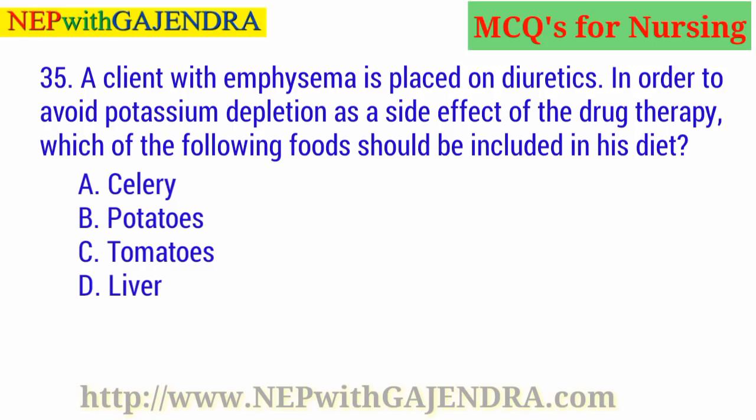A client with emphysema is placed on diuretics. In order to avoid potassium depletion as a side effect of the drug therapy, which of the following foods should be included in his diet? A. Celery. B. Potatoes. C. Tomatoes. D. Liver. Guess the right answer. Right answer is B. Potatoes.